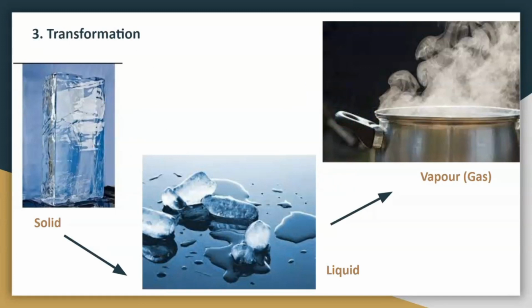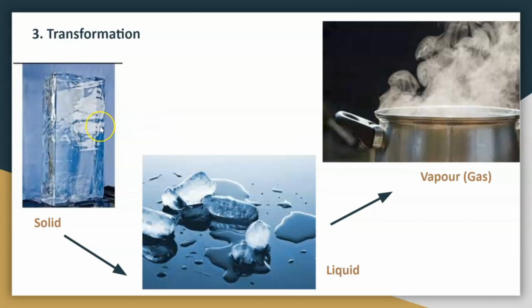What do we mean by transformation? It means the ability of matter to transform from one phase to another. Matter literally exists in three phases: the solid, the liquid, and the vapor, or what we call the gaseous state. And matter can transform from one of these phases to another.